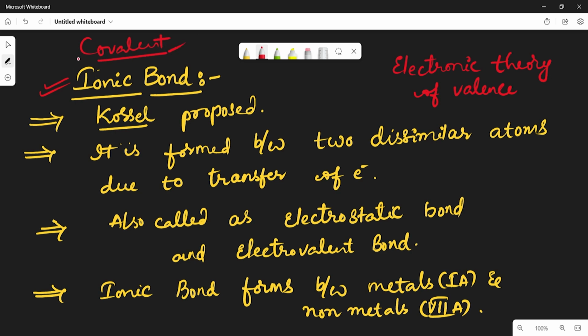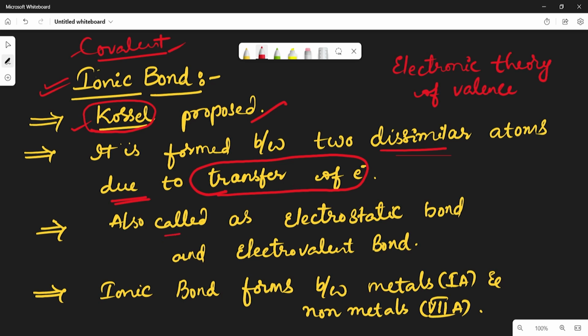Let us see what an ionic bond is first, then we will discuss the covalent bond. The scientist Kossel proposed the ionic bond. It is formed between two dissimilar atoms. It is a very important point, because in the ionic bond there is a transfer of electrons. How the transfer of electrons takes place, I will explain with an example.